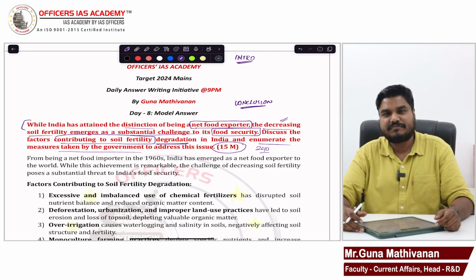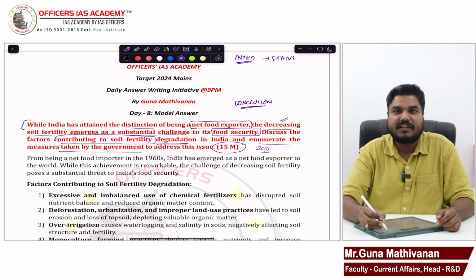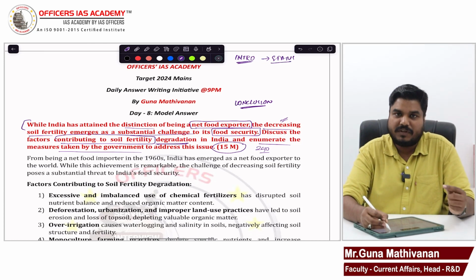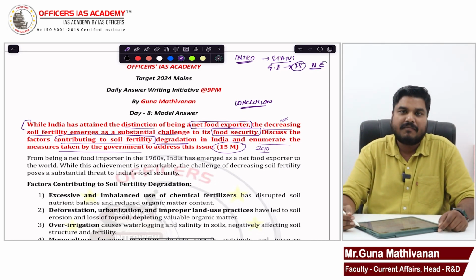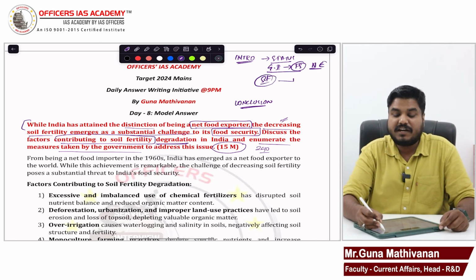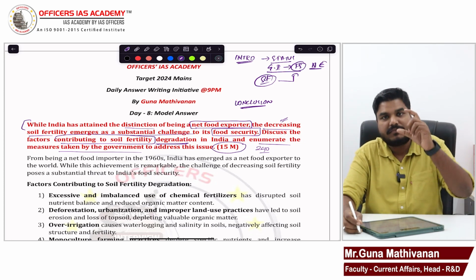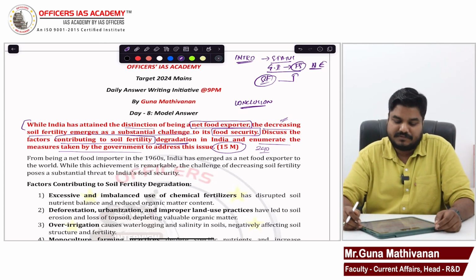A 3-line introduction: we talk about our status, and how through government interventions we were able to achieve food security and become a net exporter of food grains today. Then you say, however, there is a declining trend in soil fertility, which is creating a threat for our food security. Then from there, we have to decide the subheadings.